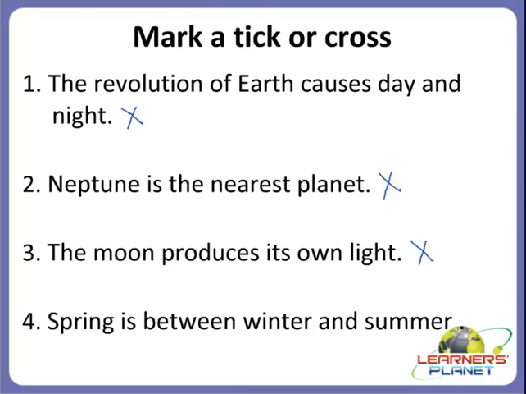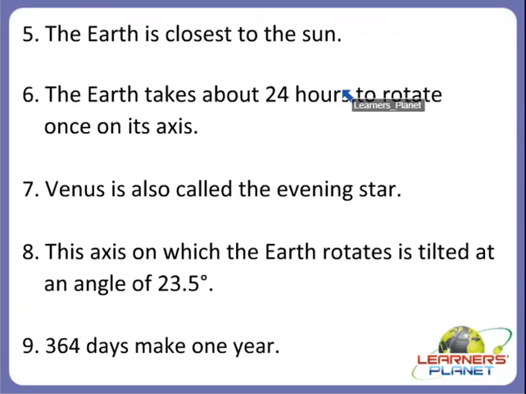No, right? So this is the correct one. Spring is the season in between winter and summer, and we have autumn season between the summer and winter. So always remember that spring season falls between winter and summer, and autumn season falls between summer and winter. Alright, now the next one.